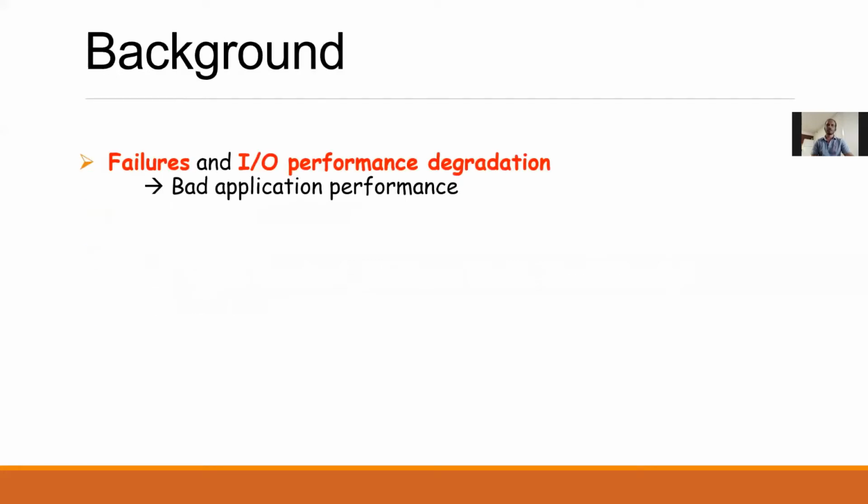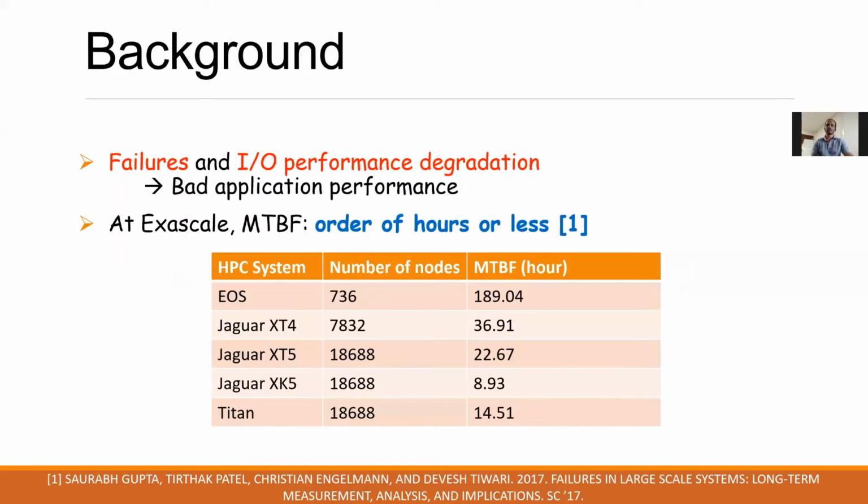As it is already known, failures and IO performance degradation are two of the biggest challenges in the SPC domain. They lead to bad application performance. As can be seen in this table, some of the biggest SPC systems suffer from low mean time between failures, which is in the order of days. At exascale level, the mean time between failure is expected to be in the order of hours or less.